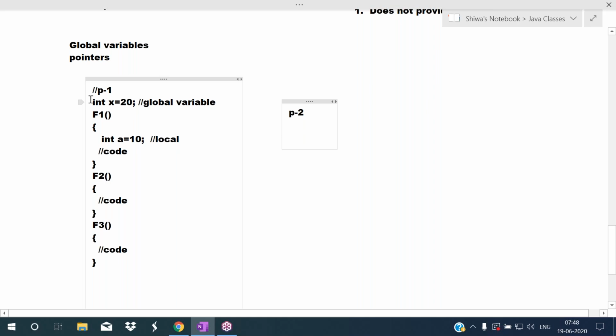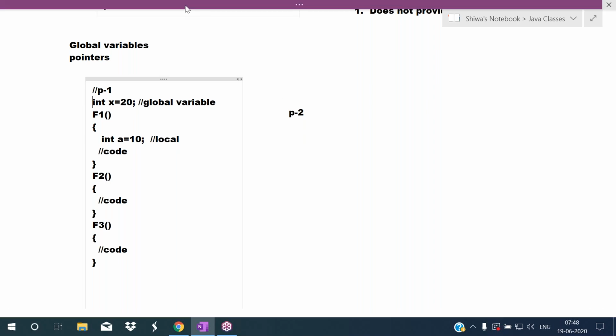In the C language, you already learned about the storage classes. Somebody already knows about storage classes. In the storage classes, extern is the external storage class. Even if you write the extern keyword or not, that is an external variable only. That is a global variable only.